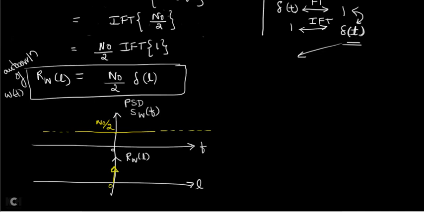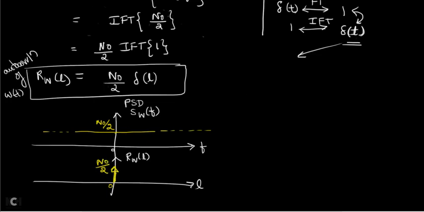So this delta signal amplitude is equal to N0 divided by 2. The RW of L is equal to N0 by 2 into delta of L, because I have drawn an impulse signal at L is equal to 0. And what is the amplitude of delta of L? N0 by 2. That's what I have written here.